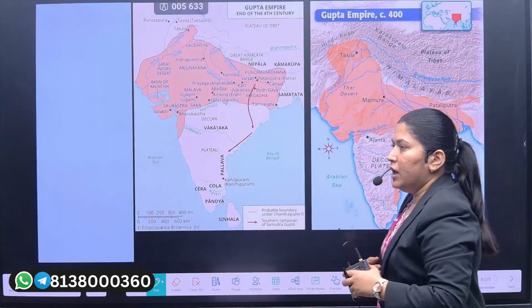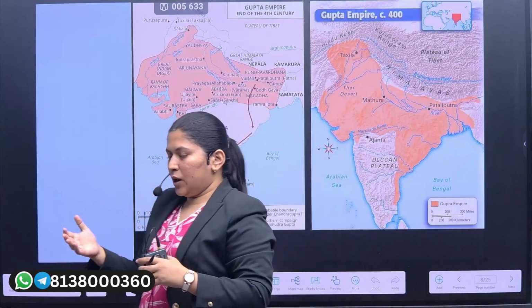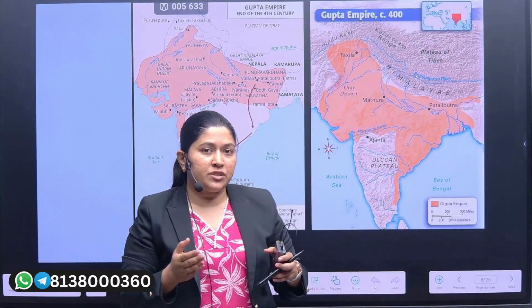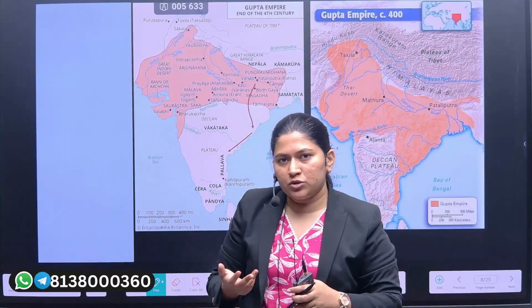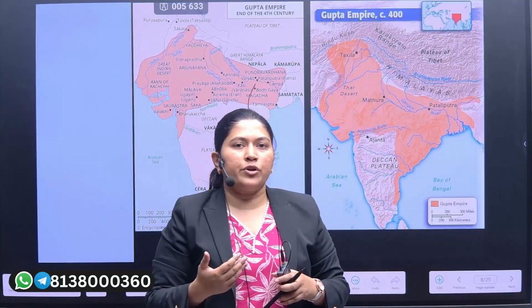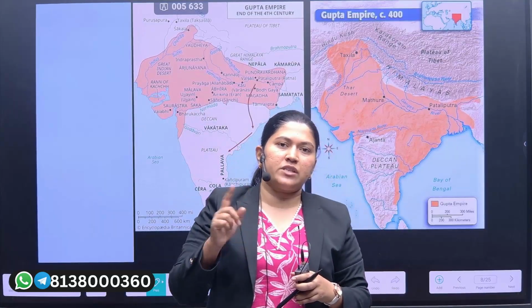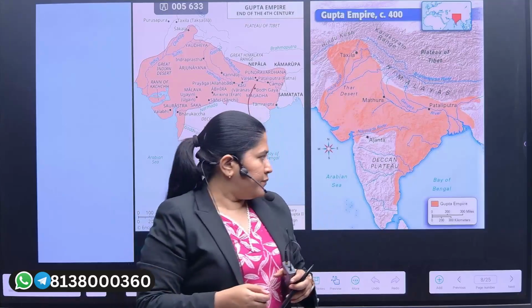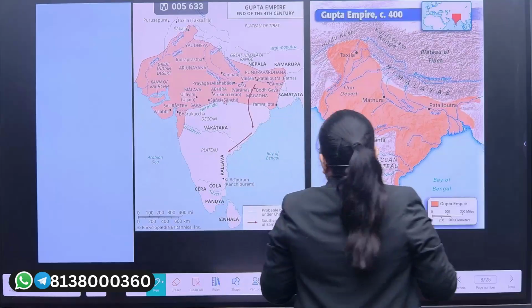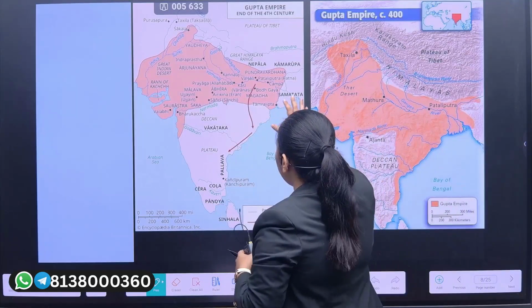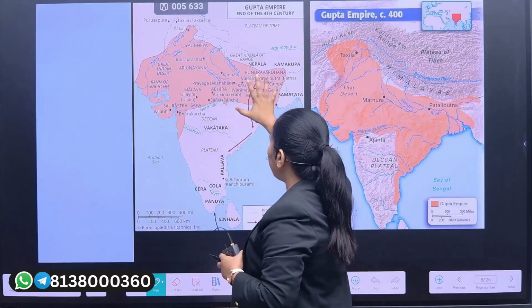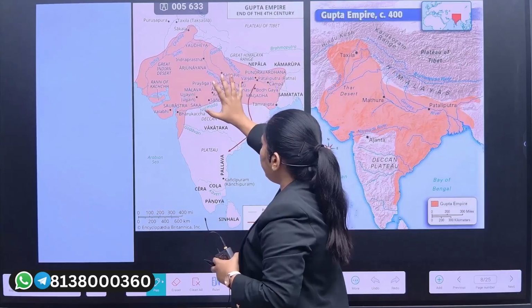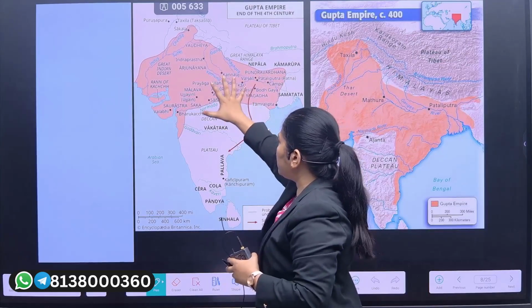By the way, when we are discussing the historical events from 600 BC to 600 AD, you would also be seeing that during the post-Gupta period we would be seeing the Harshavardhana period, and in the south, the Sangam period also. Now, the expansion of the Gupta period at the initial phase was majorly focused on the North Indian region.